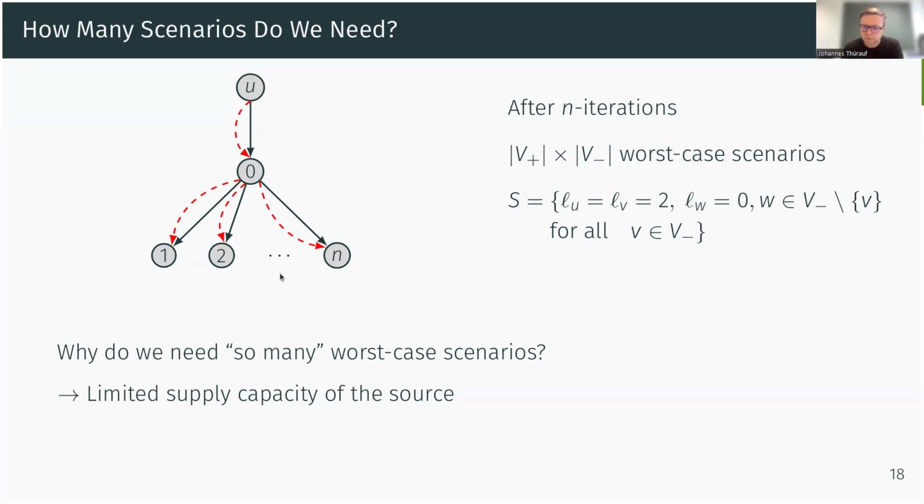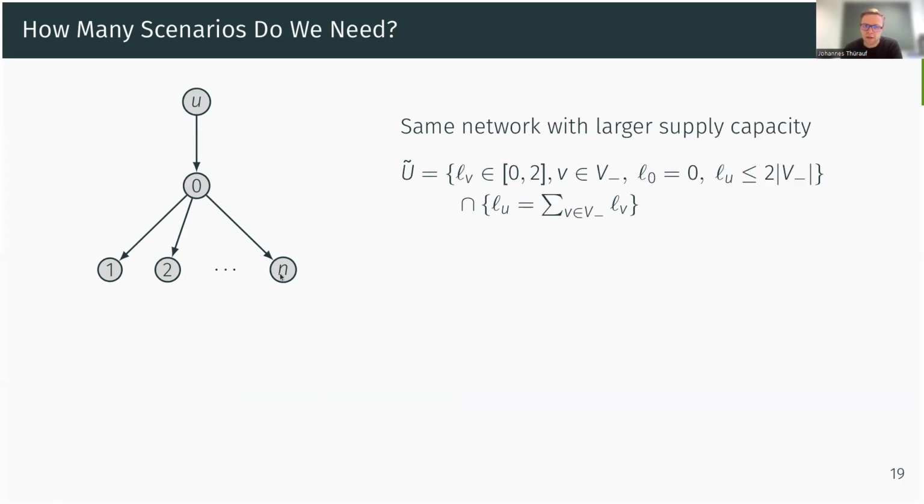So now we modify the exact same example with a different uncertainty set, where we say that the source can now supply much more. It can supply enough to cover the maximum demand of every sink of the network in a single scenario, which is often the case in practice.